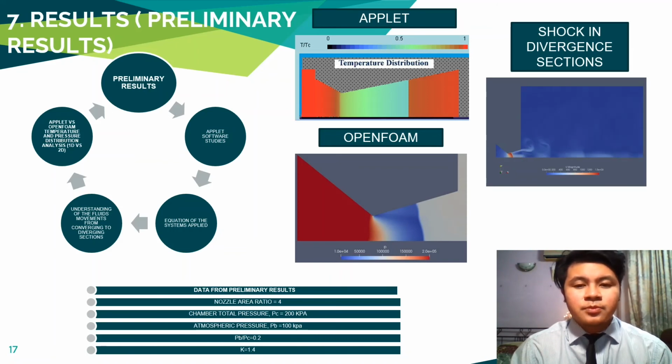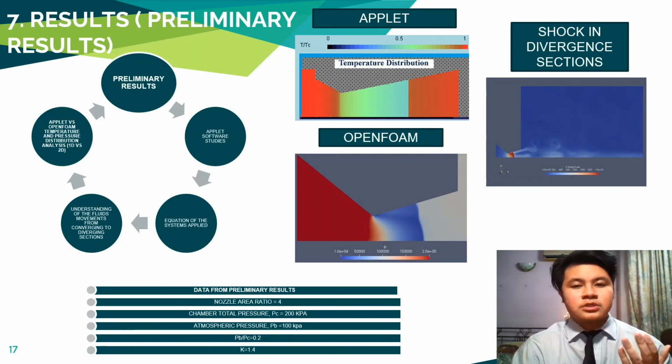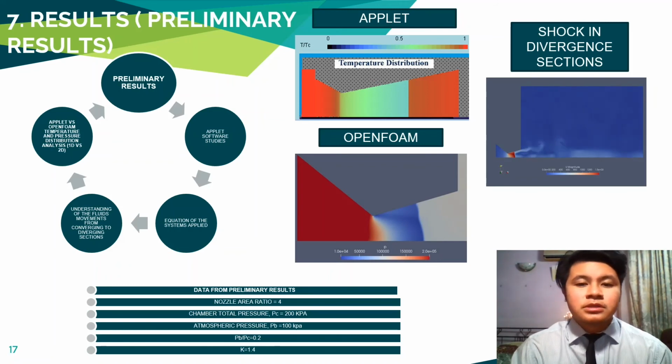The isentropic exponent is assumed to be 1.4 due to the standard. Data was compared for both applications, applet and OpenFOAM. The distribution of the temperature can be seen to be highest at the opening of the convergence section, as the position of the section can be considered close to the chamber of the rocket, as we can see in the applet software. The temperature started to decrease as it moved from the convergence section to the throat and started to increase as it reached the divergence section.